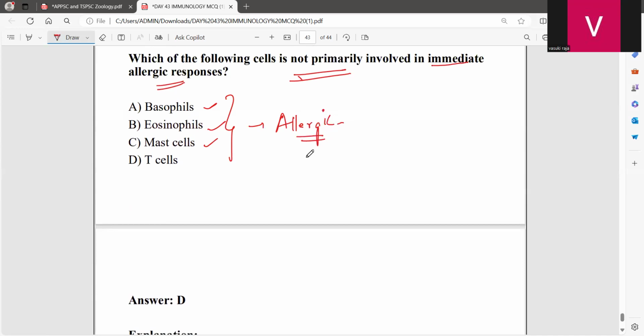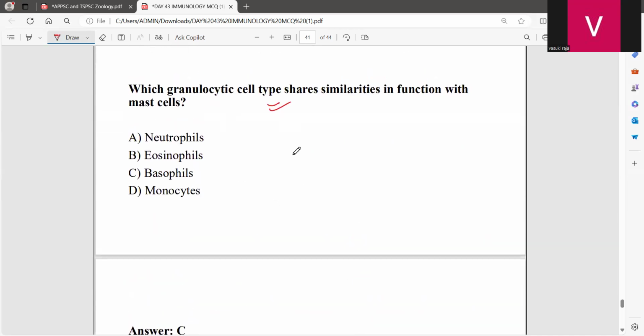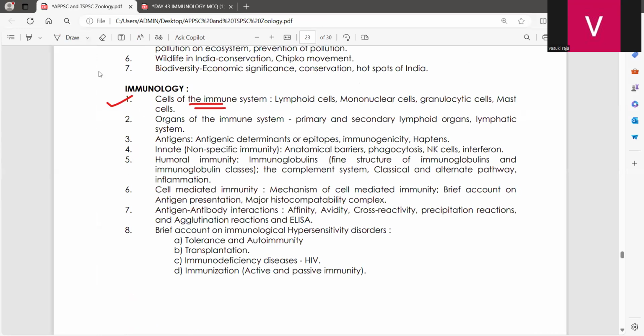We didn't study any statement regarding the T cells. So that's all for today's class. If you have any doubts, you can ask me now. For tomorrow, you are going to study the organs of the immune system and antigens. We are going to finish these two.